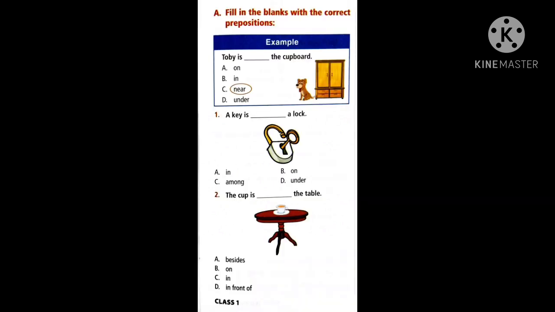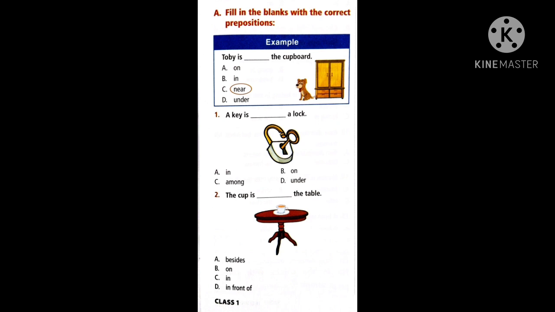If you see the first example, Toby is dash the cupboard. Where is it? Is it on the cupboard, in, near, or under? So on means on it, above it. In means inside. Nearby, sitting near. Under means, you know the answers. You had seen many pictures.